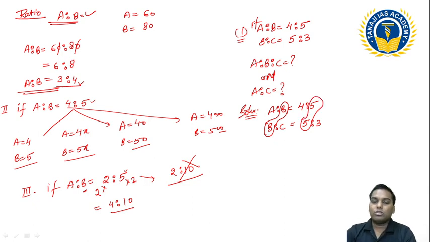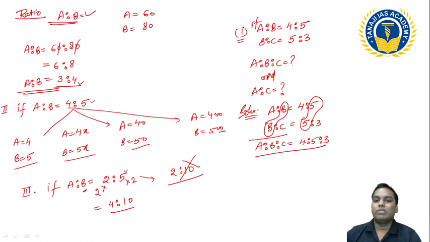B is the same and common on both sides, and the value of B is also common. So this B is the same and the value of B is also the same, so I do not need to do anything in this one. So this is A ratio B ratio C, which is nothing but 4 ratio 5 ratio 3. So A is 4, B is 5, and C is 3. This same segment I need to write.